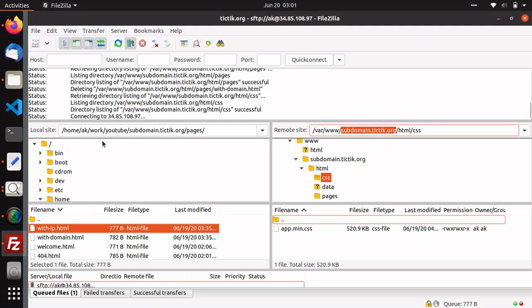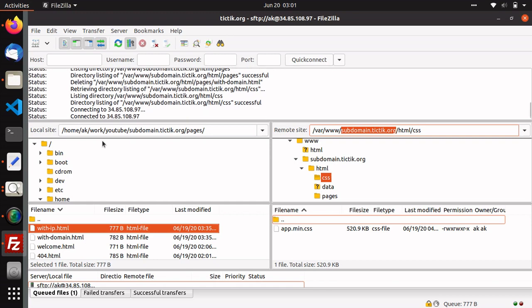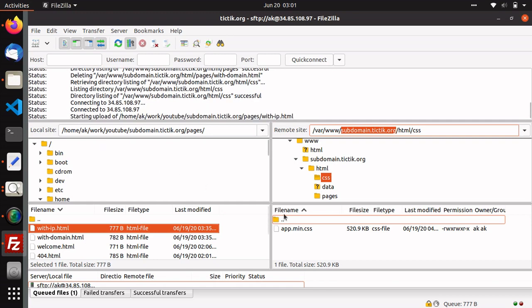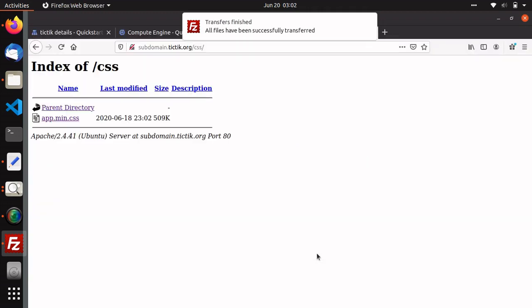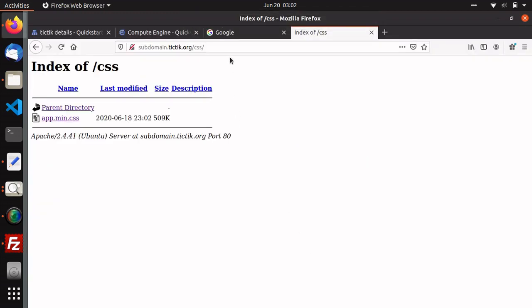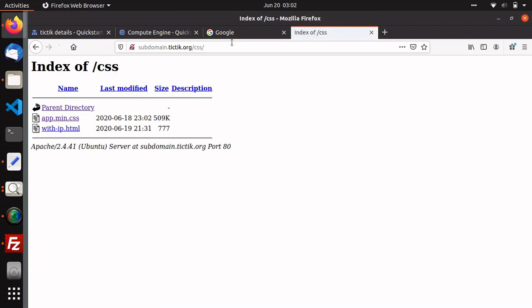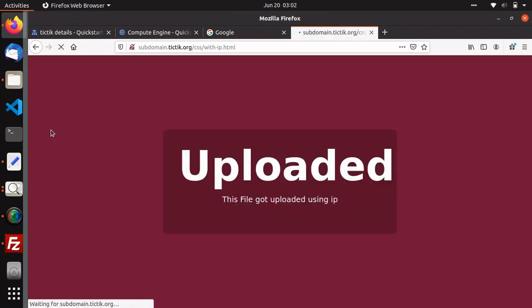It is uploading. And it's successfully uploaded. Now I'm going back to my browser and refreshing. Now you can see the file is uploaded. Now I can run this file and you can see the message is coming. This file got uploaded using the IP.